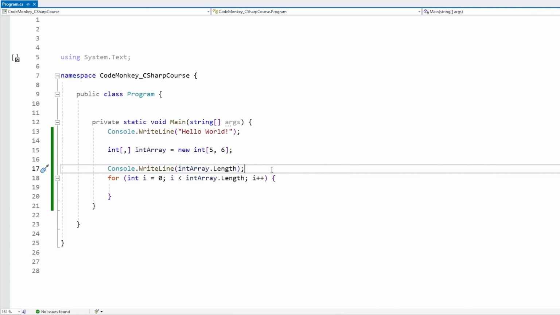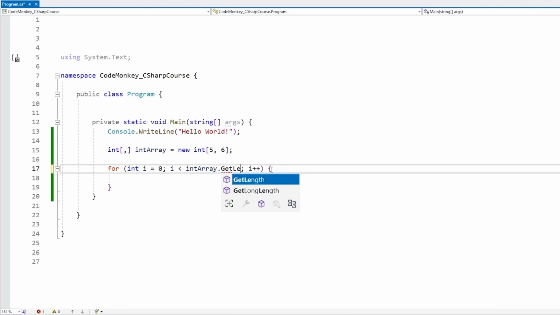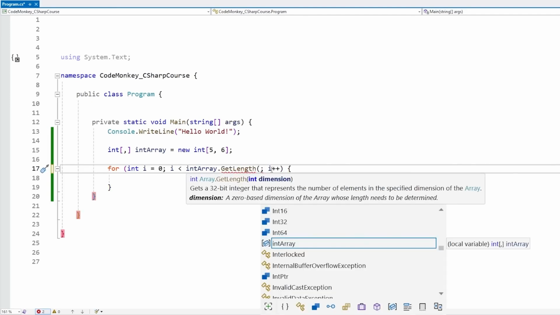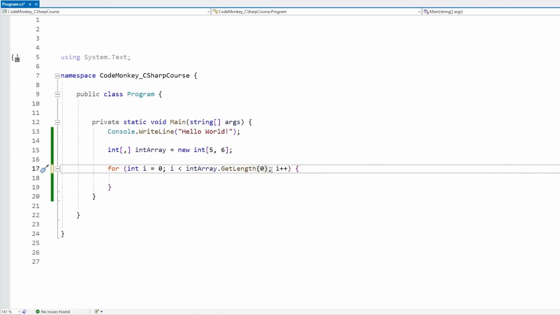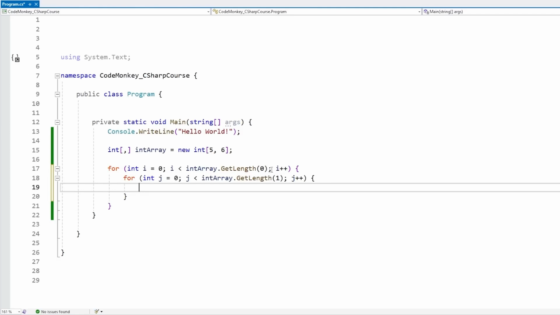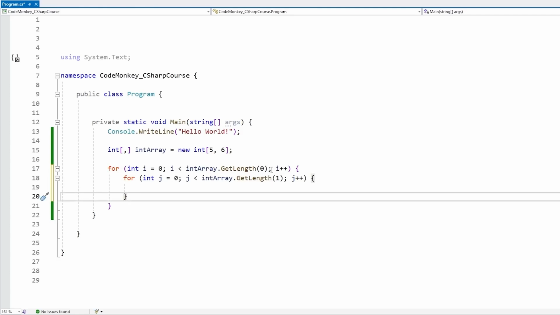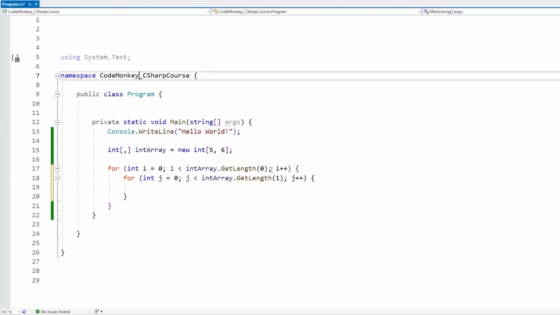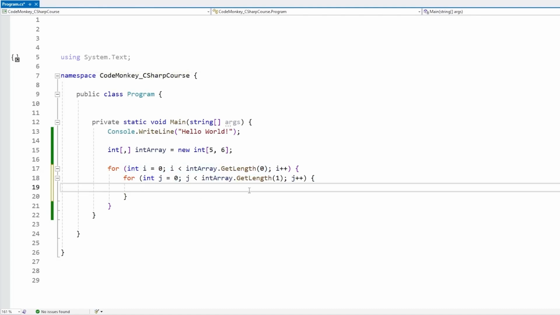When we have a multidimensional array, in order to get the length of a single dimension, we can access the function GetLength. As you can see, it takes a parameter for the dimension. So let's first cycle through all the elements in the first dimension, and then inside we can do another for loop. By the way, I'm going to cover nested loops in detail in the next lecture. But just like this, it is going to cycle through every element in the entire array. It will cycle through the first dimension, then the second dimension, in order to go through every single element.